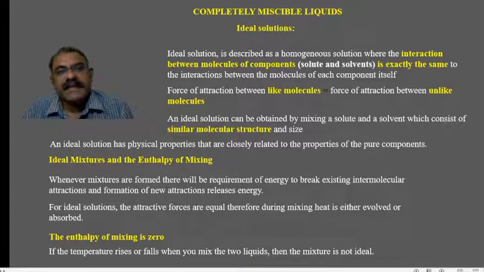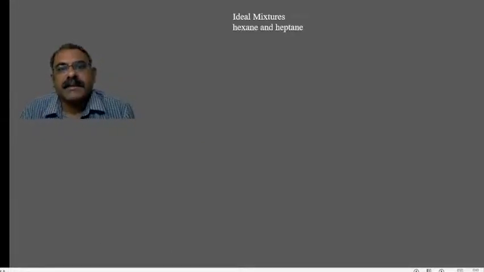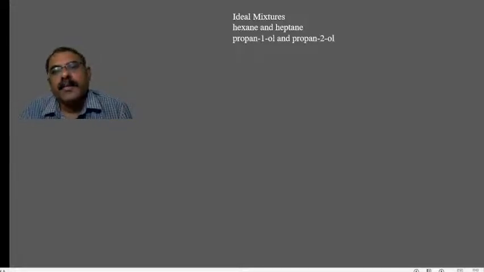If there is any change in the temperature while forming a solution, then that solution will not be an ideal solution. Examples of ideal mixtures: hexane and heptane, propan-1-ol and propan-2-ol, benzene and methylbenzene.